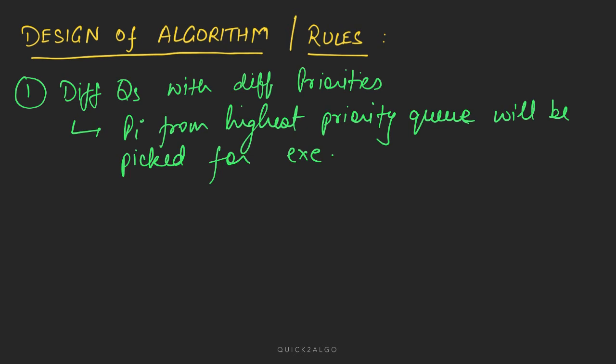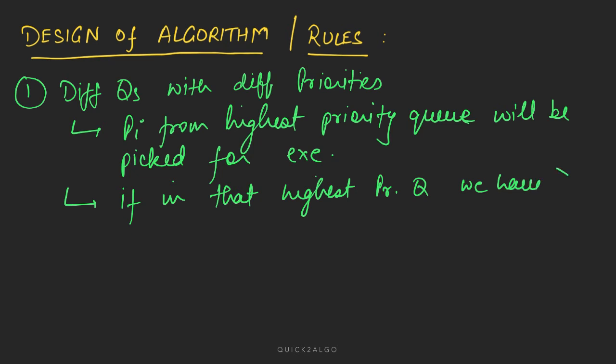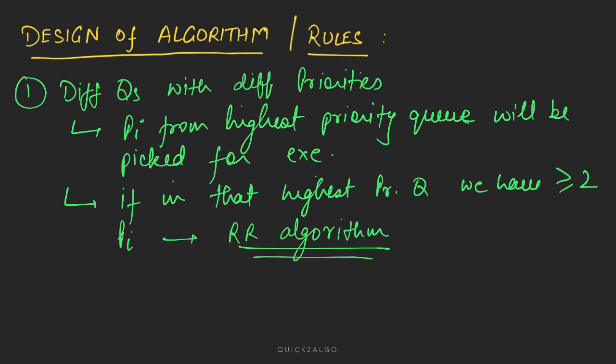That is good. Everything is good. Now, if in that highest priority queue we have two or more processes waiting, then what will we do? We will use the round robin algorithm. Yes, we will use the round robin algorithm for those queues.